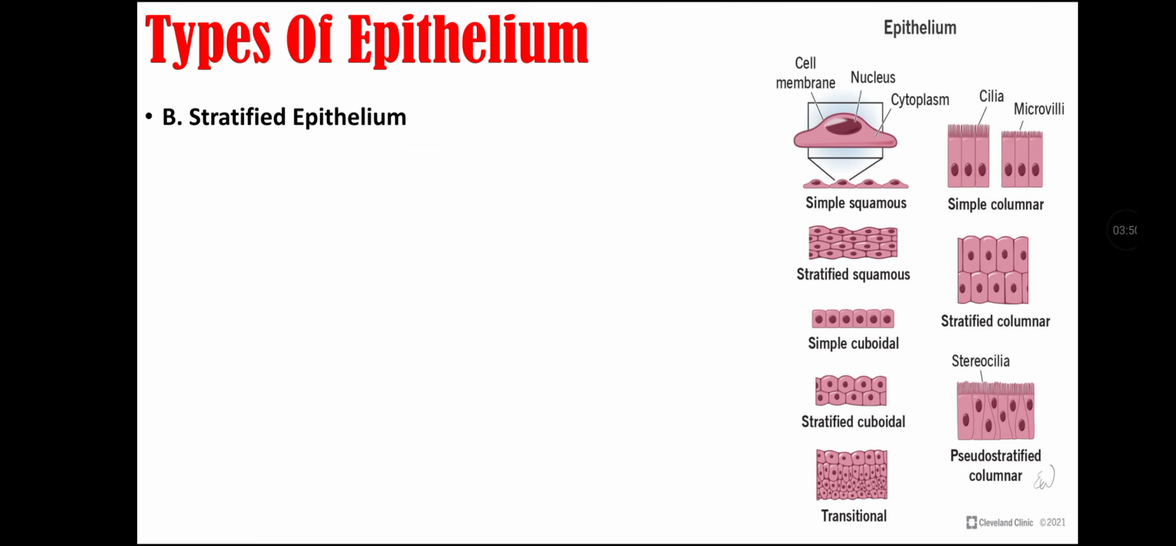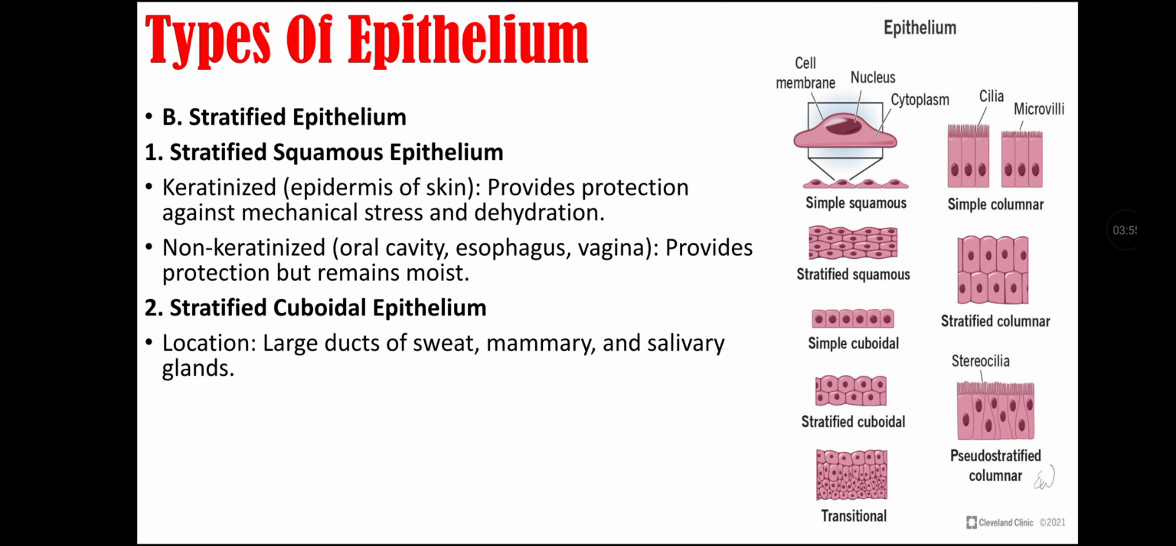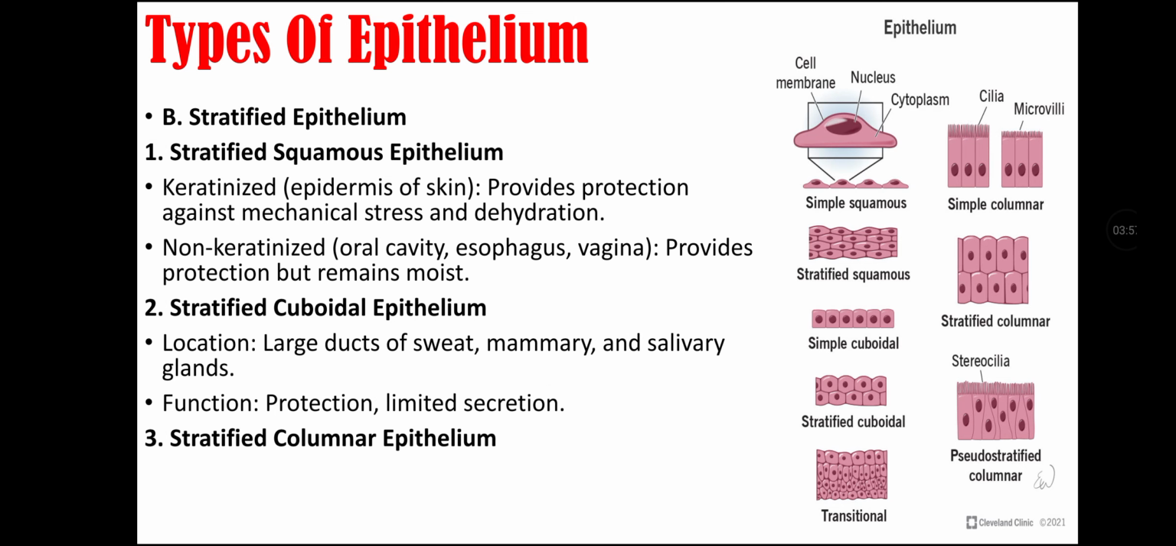Second type of epithelium is stratified epithelium, and it is further divided into stratified squamous epithelium, stratified cuboidal epithelium, and stratified columnar epithelium. Stratified squamous epithelium may be keratinized or non-keratinized. Keratinized stratified squamous epithelium is present in the epidermis of the skin, and it provides protection against mechanical stress and dehydration. While stratified squamous epithelium that is non-keratinized is present in the oral cavity, esophagus, and vagina, and it provides protection but remains moist.